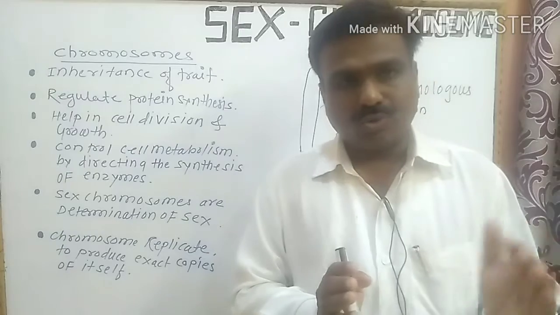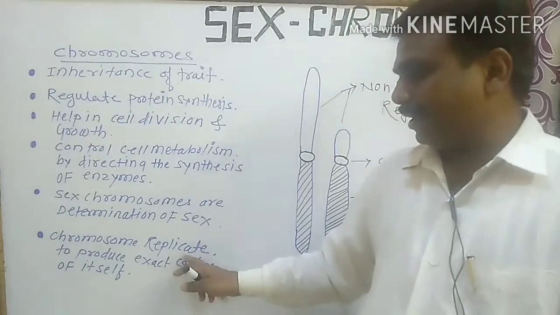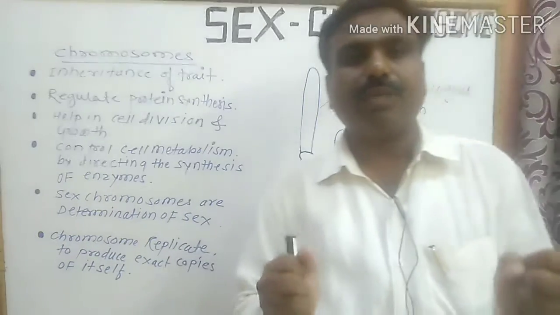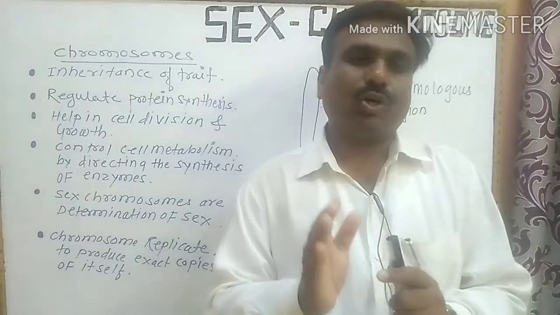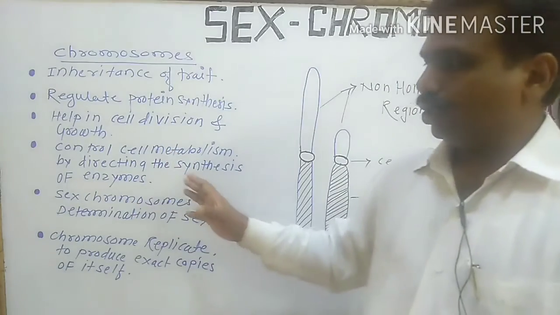The chromosome then also makes an exact copy of itself. This is one of the most important functions of the chromosomes.